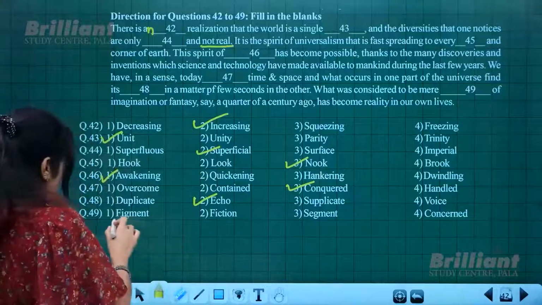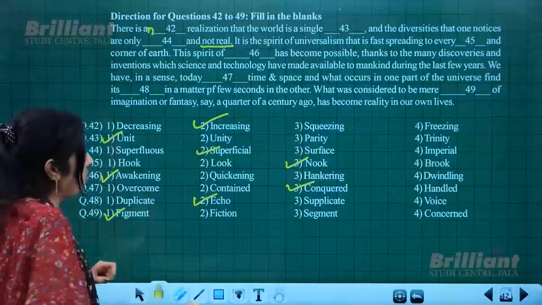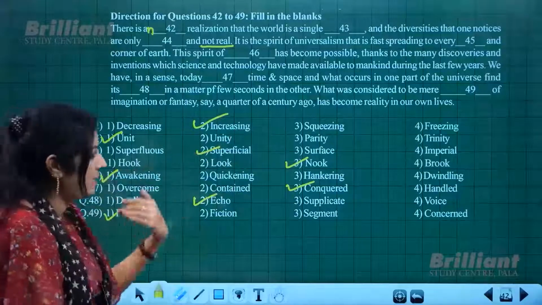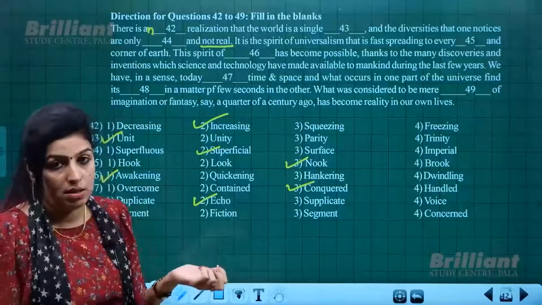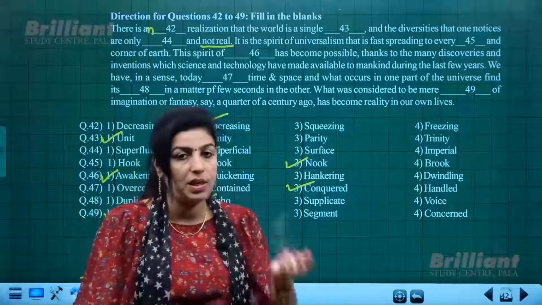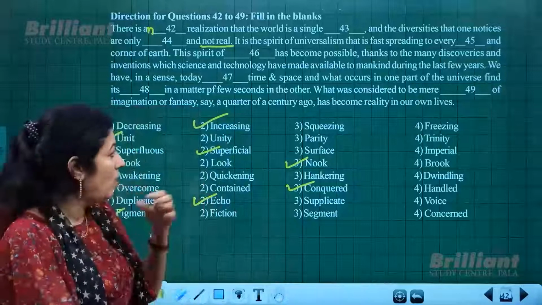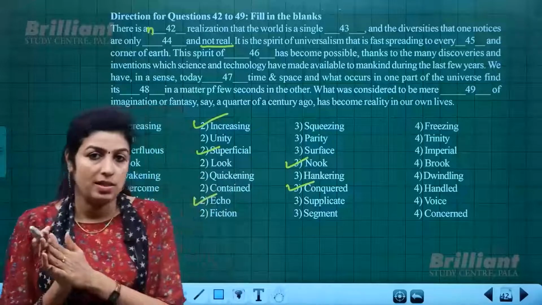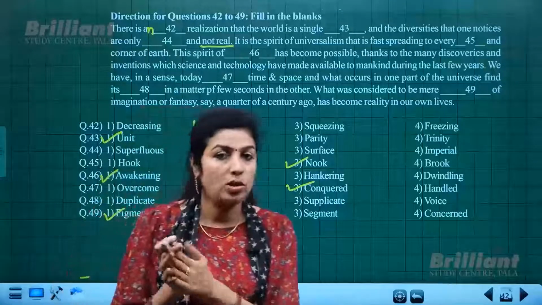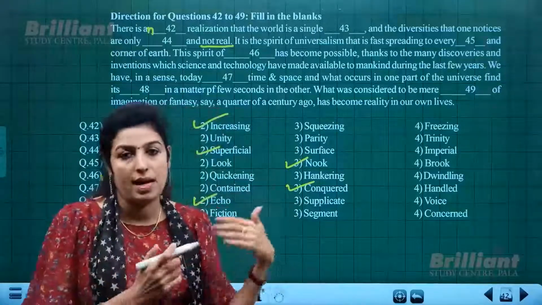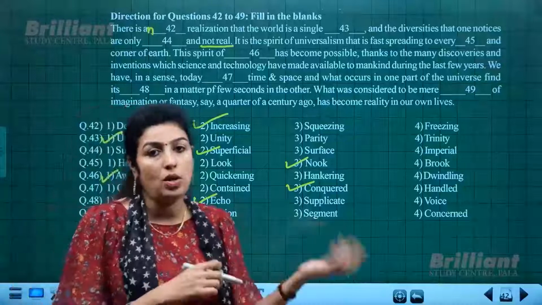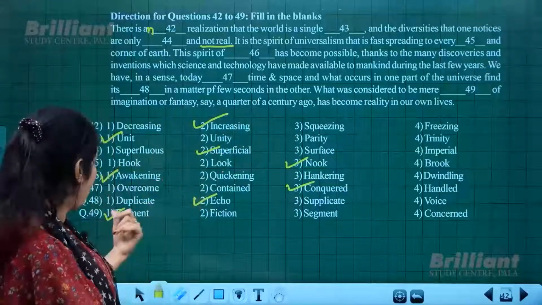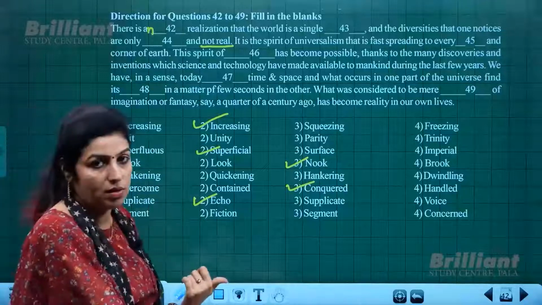So figment, that is the word. The meaning is, what was considered to be mere fantasy, something which is not real, something which cannot be realized. Right now science and technology has developed so much that things are possible, but long back our ancestors couldn't even think of this. So for those people, these things were figments, not real. That is the meaning.